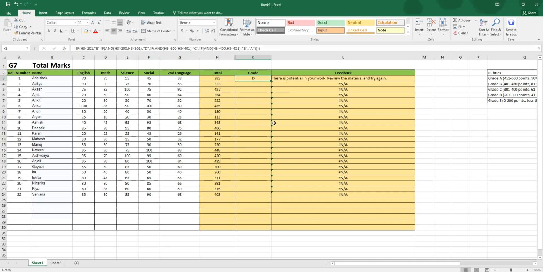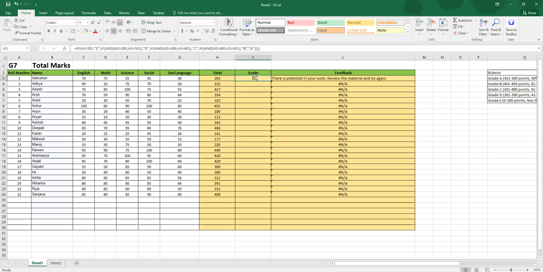Let me go through the formula with you and help you understand this part of it. If it's getting confusing, and if your data is in the same format, just make sure you copy this formula, make sure the references to the cells are the same, and I think you should be all good. If you're still confused, just do a YouTube search for how to use the IF formula in Excel, and you should get plenty of videos teaching you how to do that.